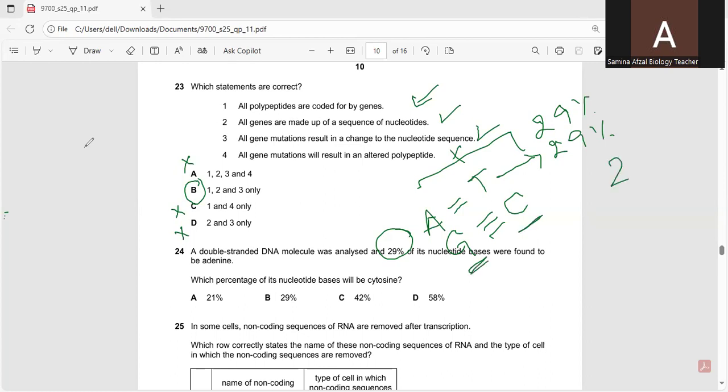So 29 plus 29 is 58, and the remaining 42 is split between guanine and cytosine, so each will be 21. So according to this, A is the correct option, because we have to find the cytosine.